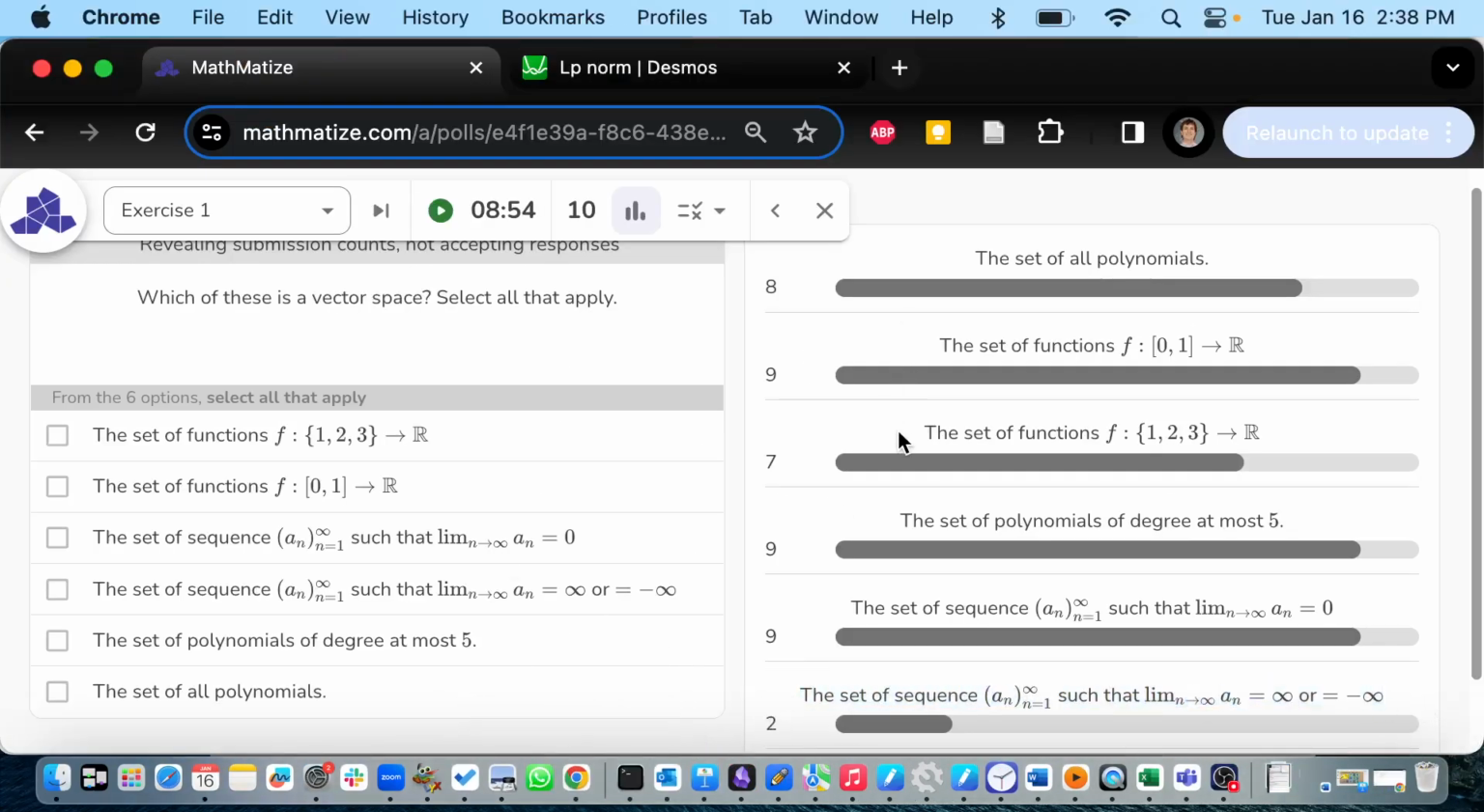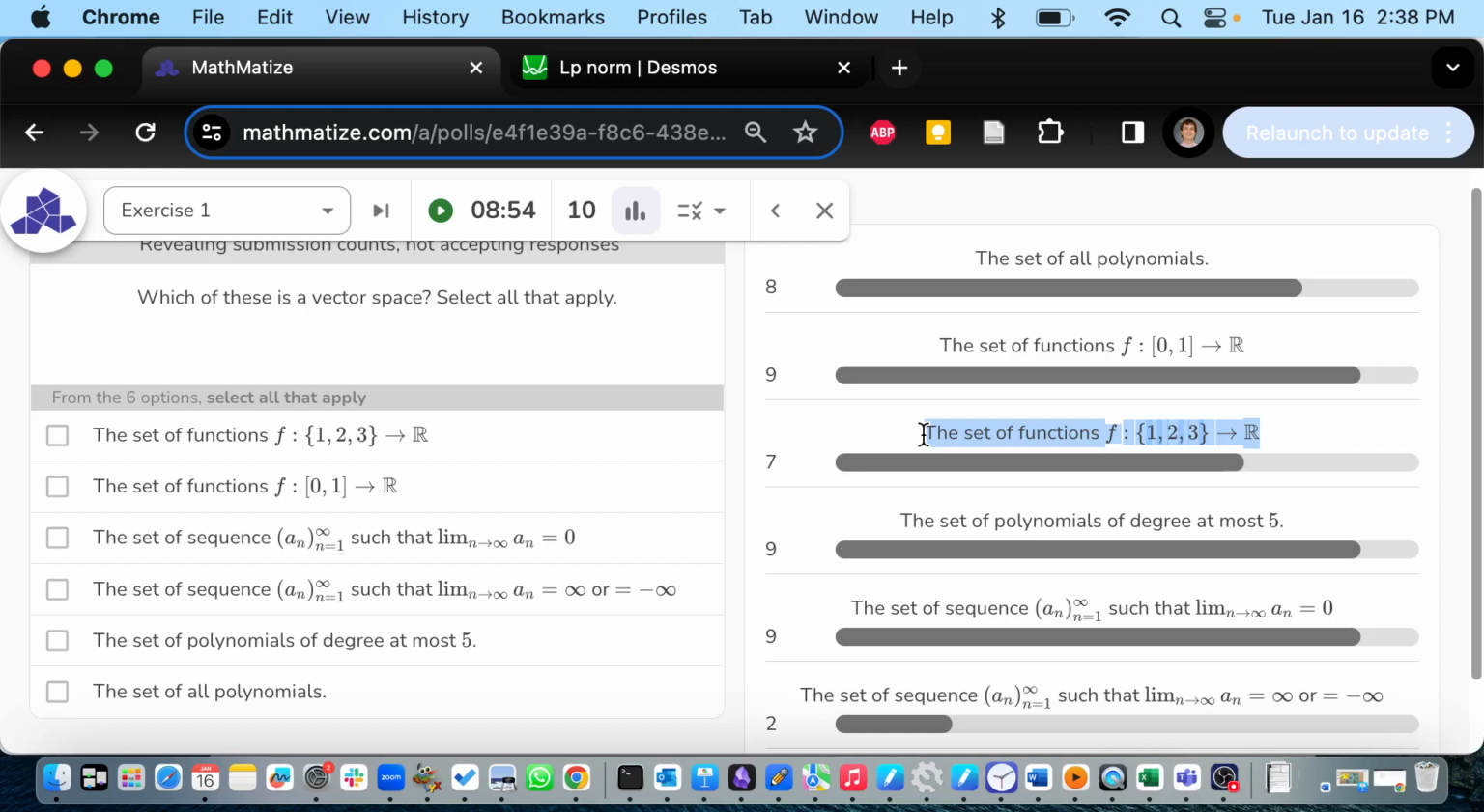Okay, the other one people were slightly less confident about is this one. The set of functions f from 1, 2, 3 to R. So only 7 people chose that one. But I will argue that that is the most common vector space that everybody studies and knows from real life and from linear algebra class. It's written sort of in disguise. So you're not used to seeing it like this, but it's actually exactly the same as a more common vector space. Does anyone know what the more common vector space is? That's exactly the same as the one I have highlighted.